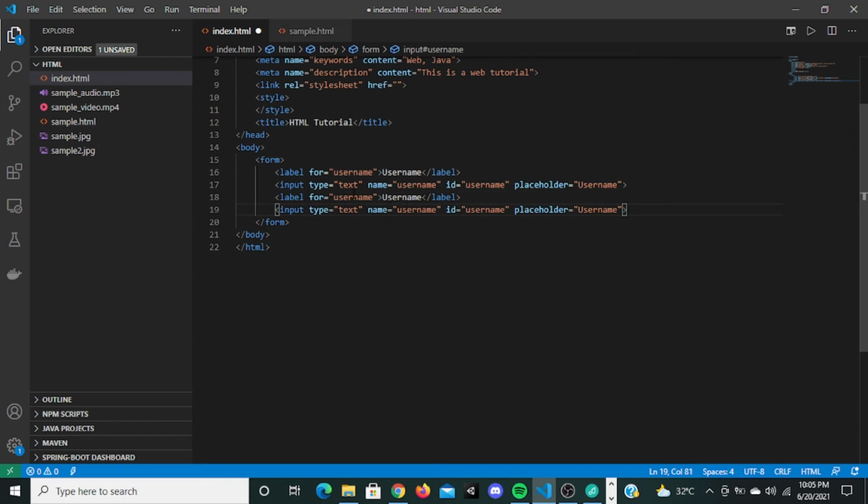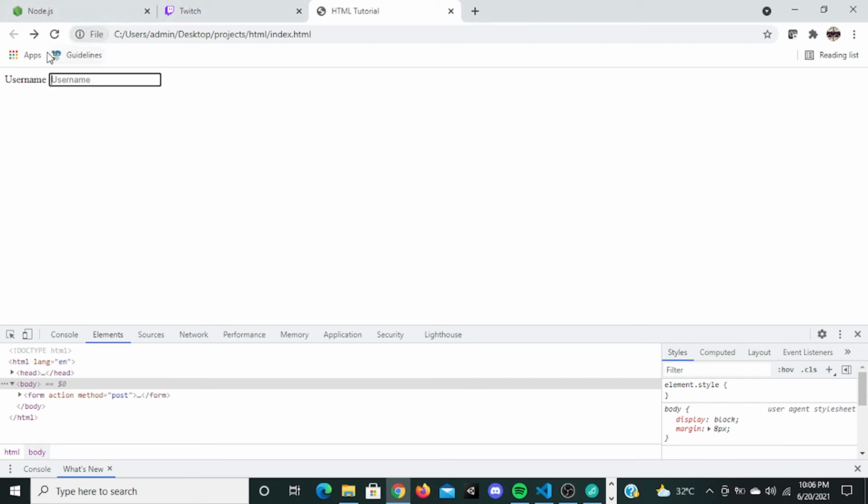So yeah, now if I copy this and paste it here, I'm going to give this as password. I'm going to say this as password right here. Now I'm going to change this type as password. There is a type called password. Well, these are all inbuilt types in HTML. I'm going to give this name as password, I'm going to give this ID as password, and I'm going to give the placeholder as password too. So when I save this, go here, refresh it, it's going to say password, password.